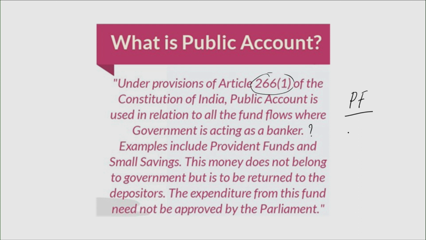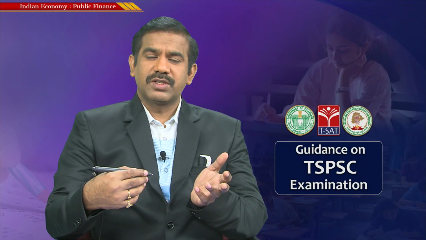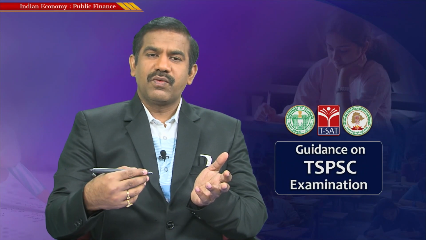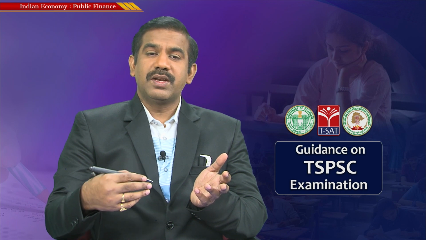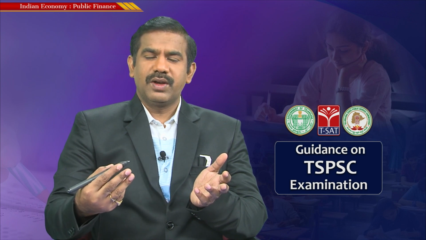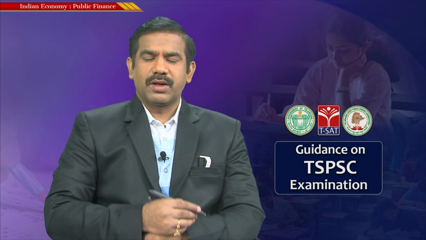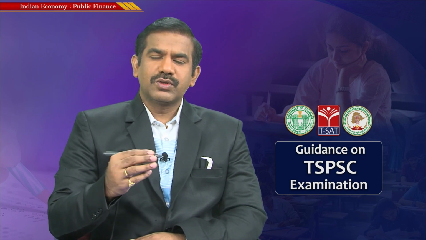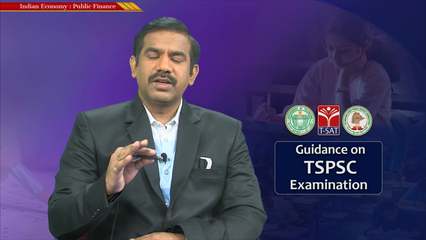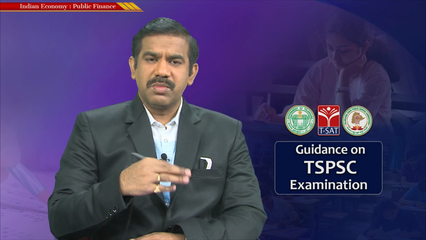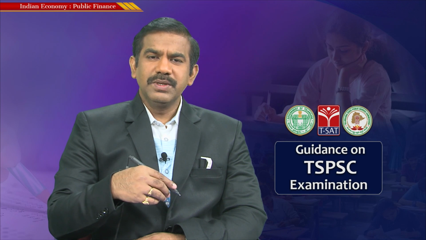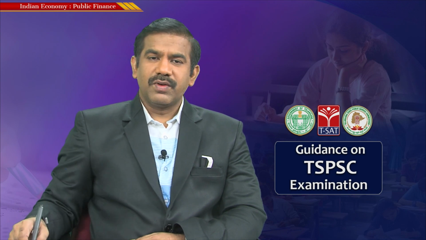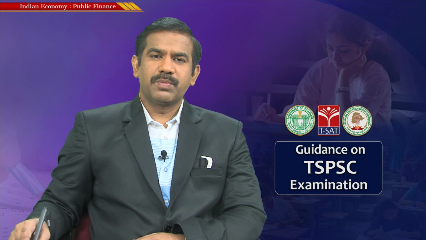Henceforth, any such savings of the public, whether in the form of post office savings, national small savings certificates or provident funds, are the earnings of the public, and that's the reason they are maintained as a separate account with the government of India, which we refer to as the public account. So all the money that flows to the government of India is broadly maintained in three different accounts: one is the Consolidated Fund of India, the major account; then the contingency fund, which is for emergency purposes; and the third is the public account, where people park their funds with the government as banker.